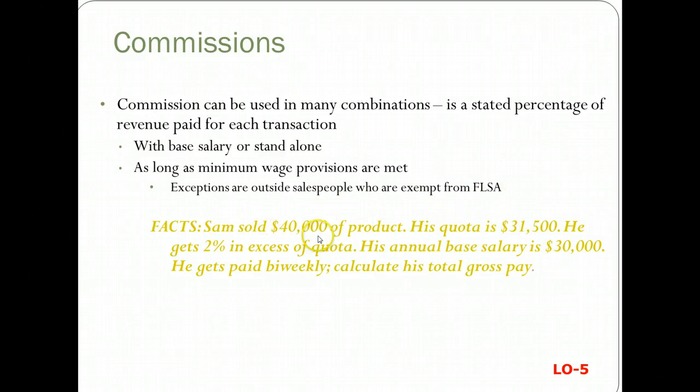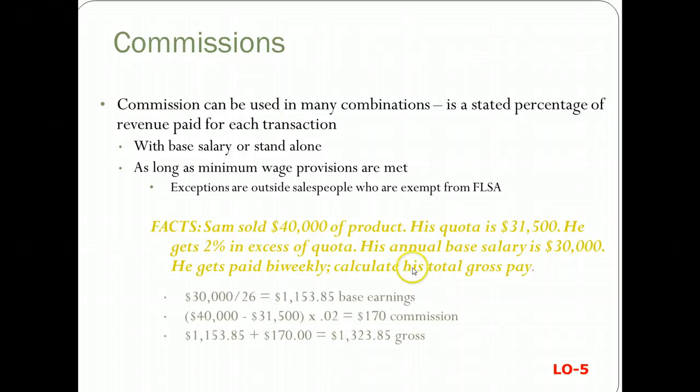Example, Sam sold $40,000 of his product. His quota is $31,500. He gets 2% of everything that he sells in excess of his quota, and his annual base salary is $30,000. He gets paid bi-weekly, so what would be his total gross? Well, take his $30,000, divide it by 26.